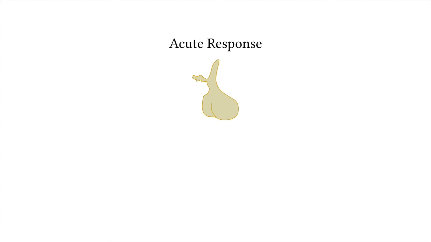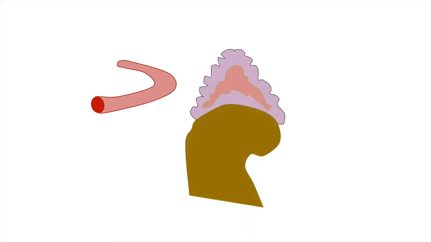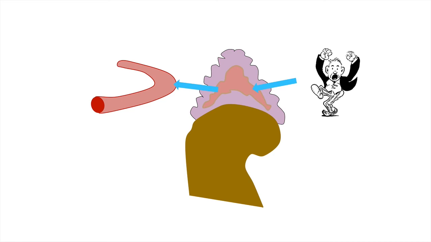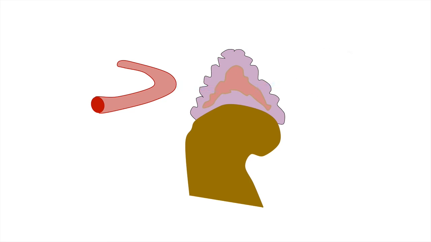A good example of hormones that conform to this pattern of secretion are epinephrine and norepinephrine. These acute response hormones are really only produced in large quantities as a result of physical or emotional stress. The greater the stress, the greater the hormone production and secretion. And when the stress is gone, the production and secretion of these hormones diminishes rapidly.